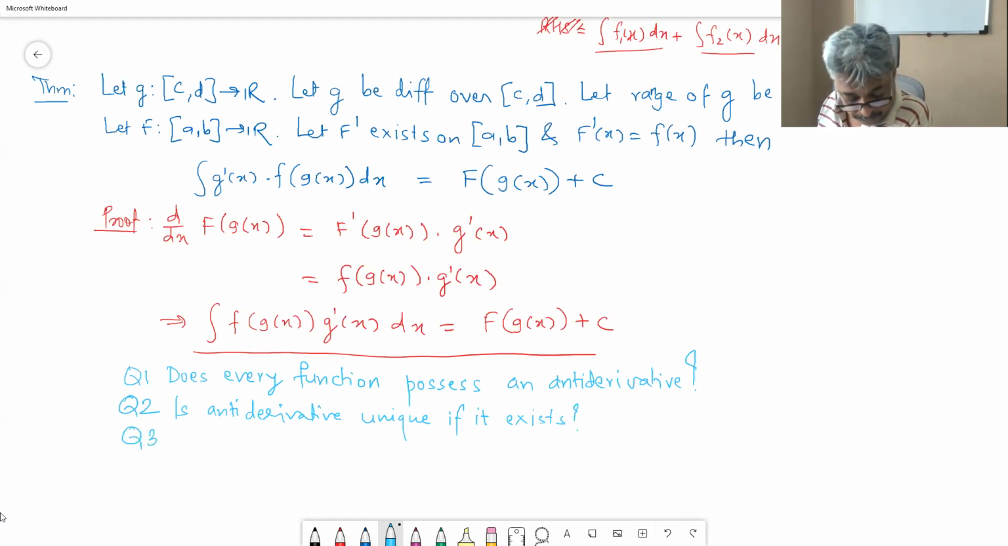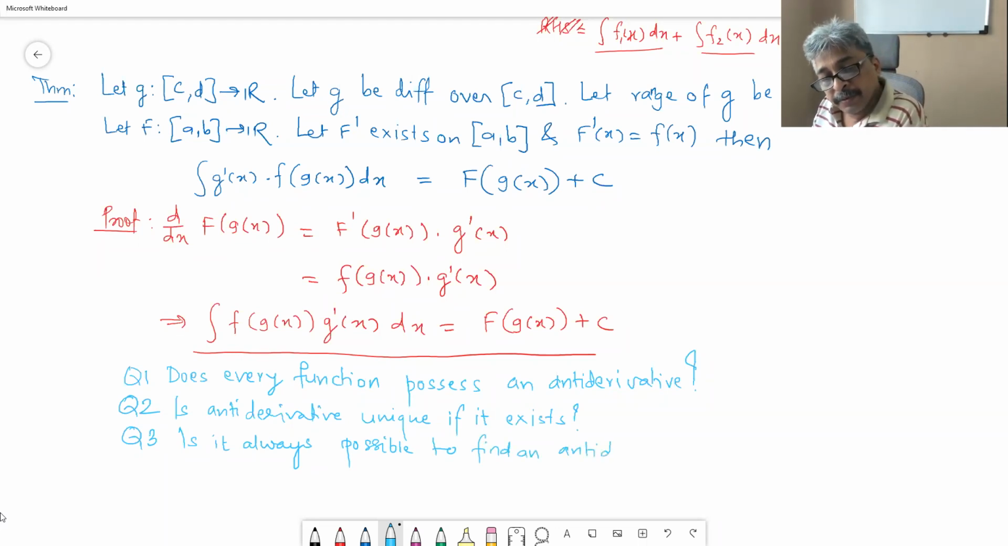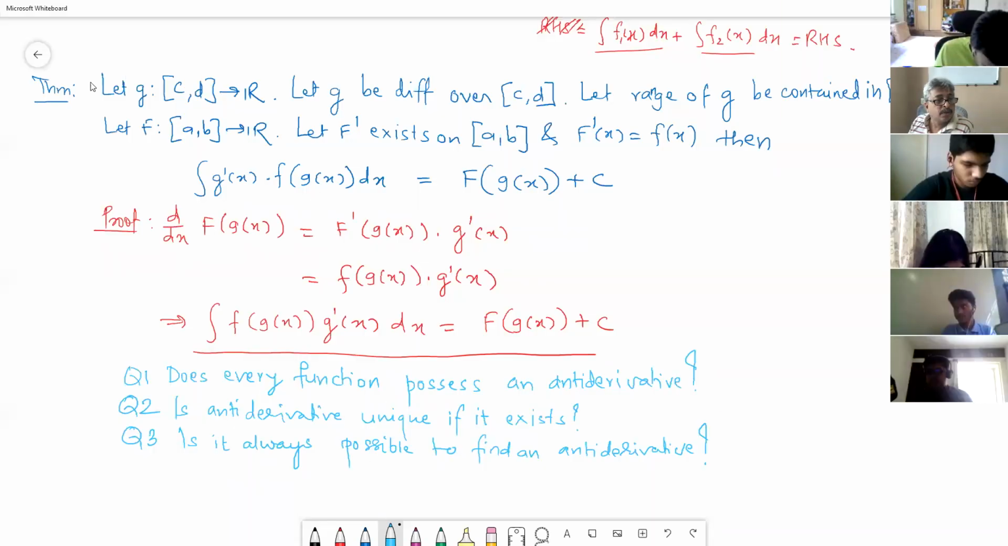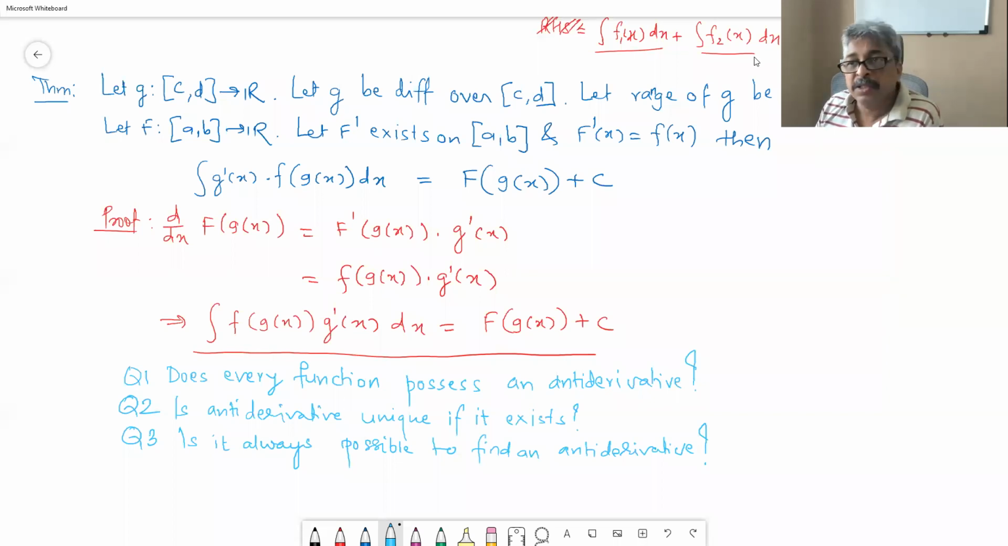Question 3. Is it always possible to find an antiderivative? Okay, so now I ask you these questions, you tell me the answers, or you may think for some time and tell me the answers. Can somebody throw some light on this if you know some answers?